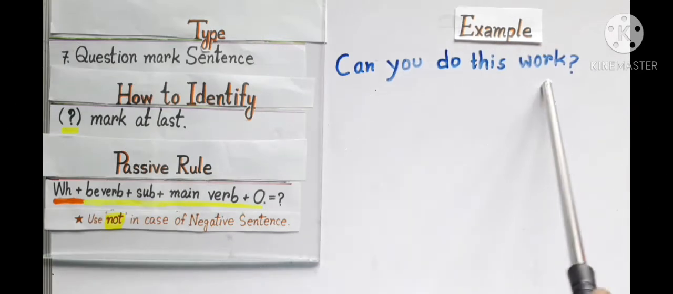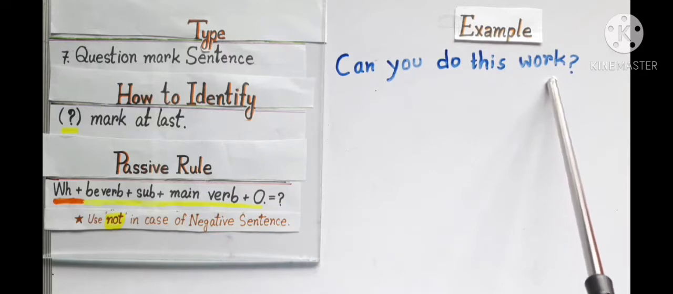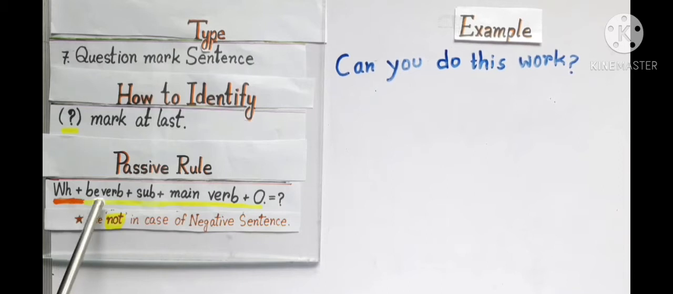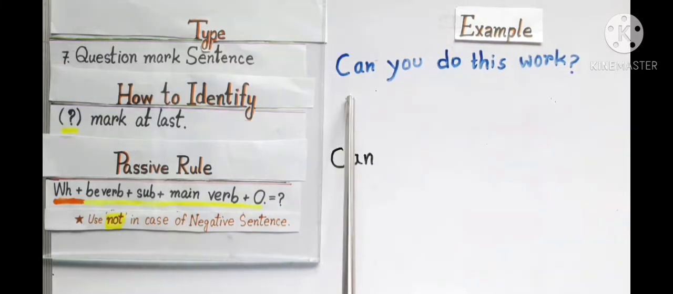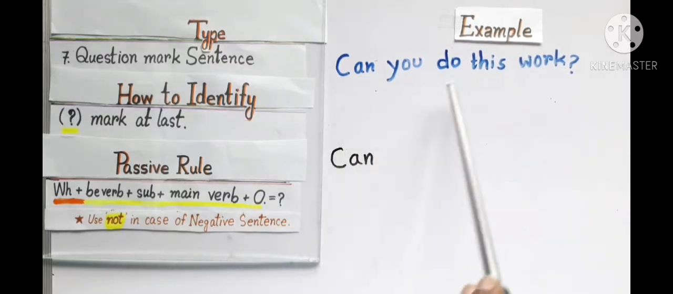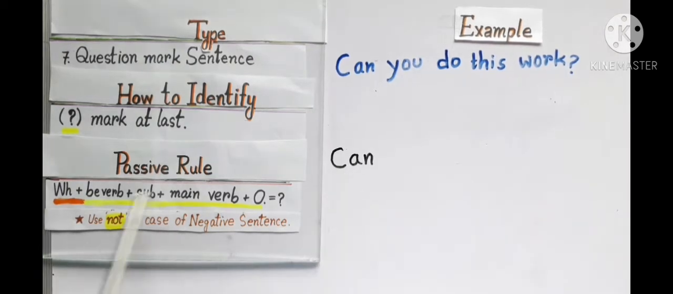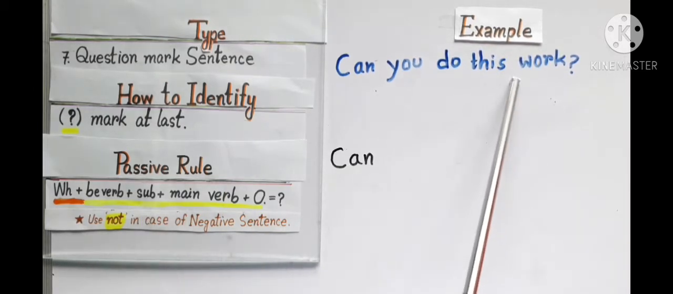Can you do this work? This is a question without WH because the word can is not any WH word. So you have to start from here: be verb plus subject plus main verb plus others and question mark at last. The sentence is modal can plus do, V1 type sentence. So I write can as be verb here. Now I have to write the subject. This work will be my subject.